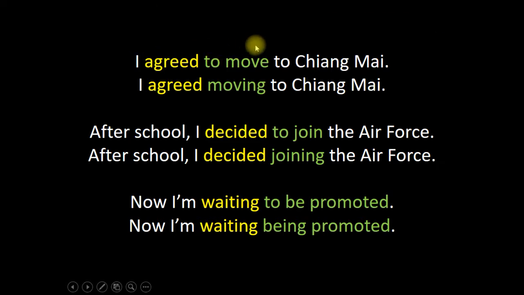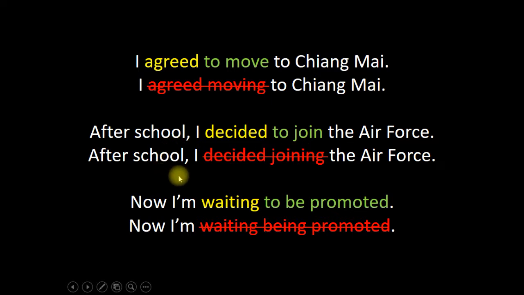However, there are some verbs that are like this. I agreed to move to Chiang Mai. I agreed moving to Chiang Mai. In this case, we can't say the ing form. We must use the infinitive with to. Likewise, after school, I decided to join the Air Force. We decide to do something, not decide doing something.